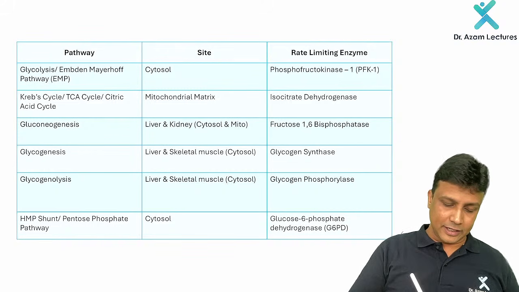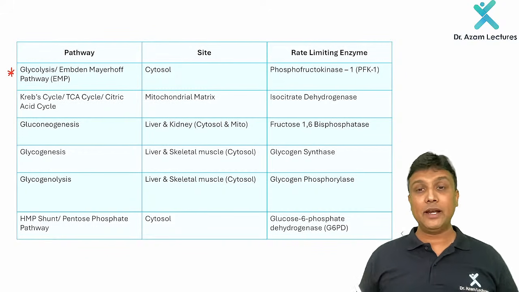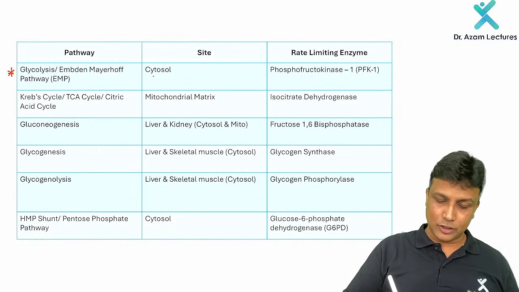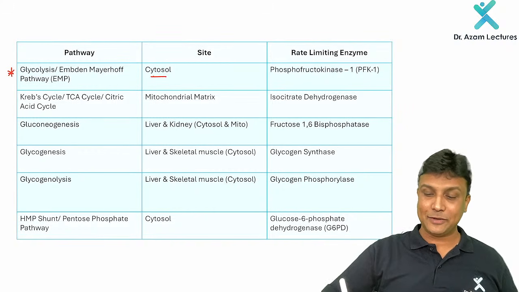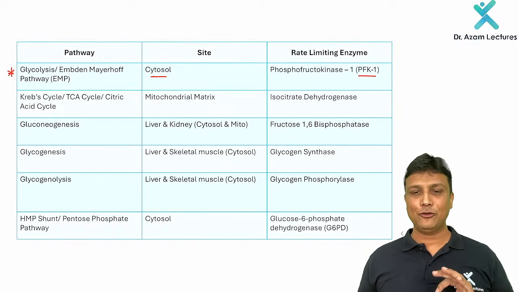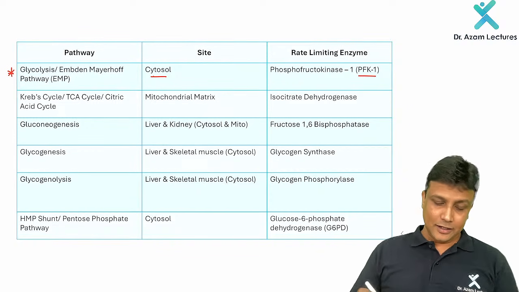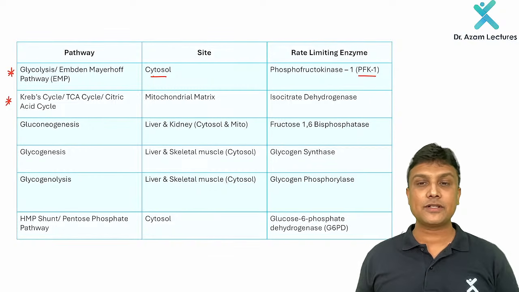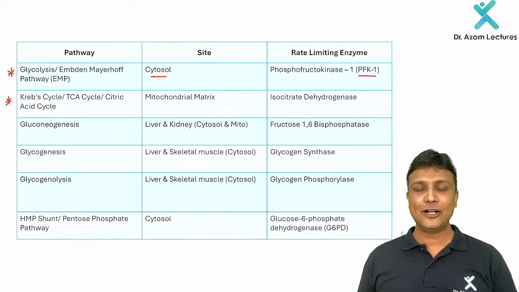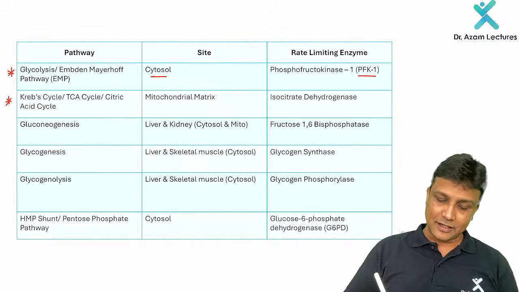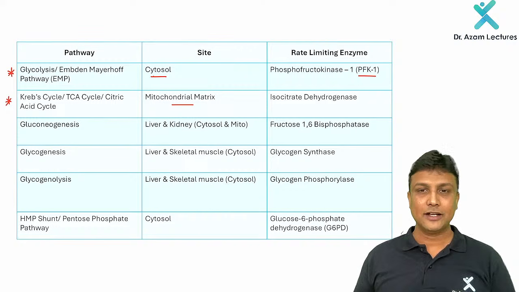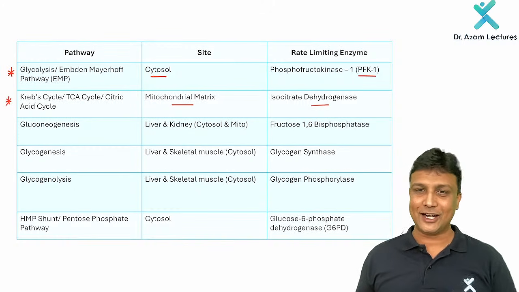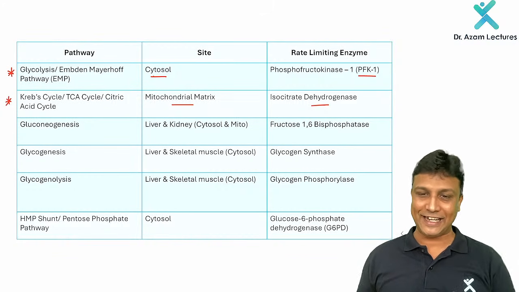Now, what is the other name of glycolysis? It is also known as the Embden-Meyerhof pathway. Please remember that. We know glycolysis will take place in the cytosol. And yes, what is the rate limiting enzyme? The very famous one, PFK1, phosphofructokinase 1. Okay. And after that, the second one is the Krebs cycle. Krebs cycle is also known as the tricarboxylic acid cycle, also known as the citric acid cycle. Where is the Krebs cycle taking place? Mitochondrial matrix. Yes. What is the rate limiting enzyme of this one? That is isocitrate dehydrogenase, IDH.